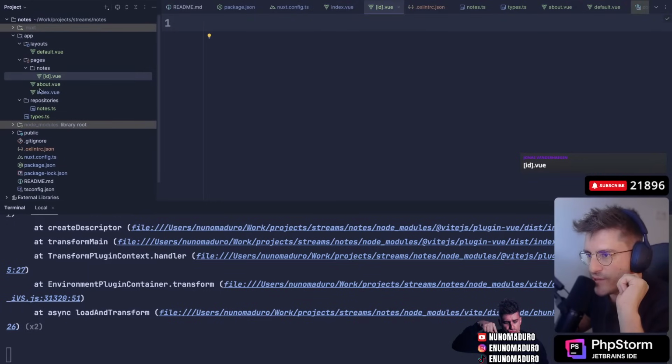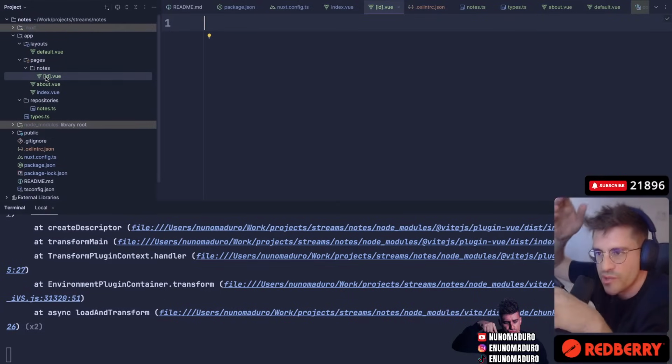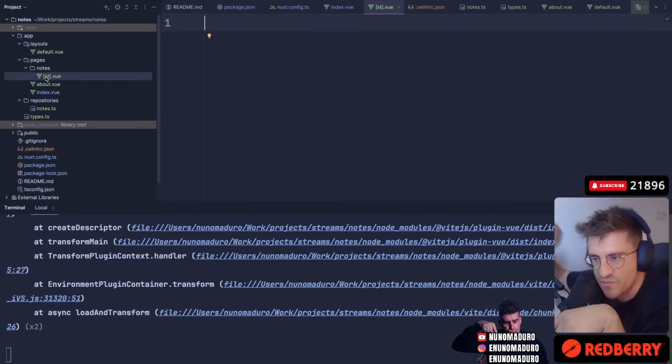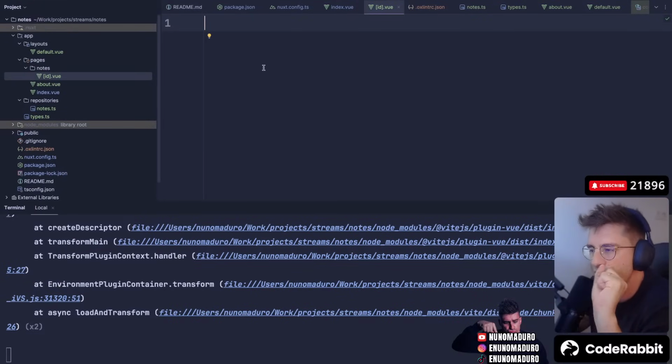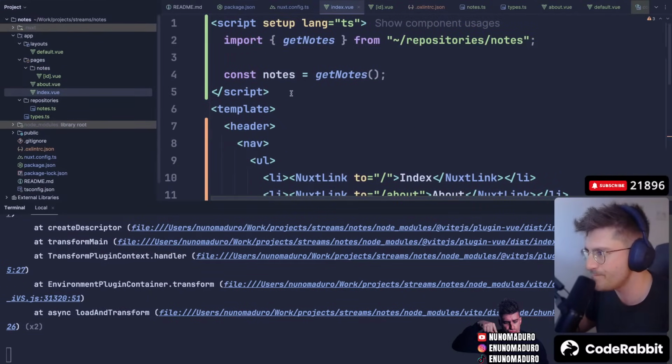This is very intuitive, by the way. I'm going to be honest, I really like these router conventions in the sense that if you want to go to the about page, you just go to about.view. If you want to see the home page, you just type index.view. If you want to keep it dynamic a little bit, I really like this too. So this is actually quite nice on Next.js.